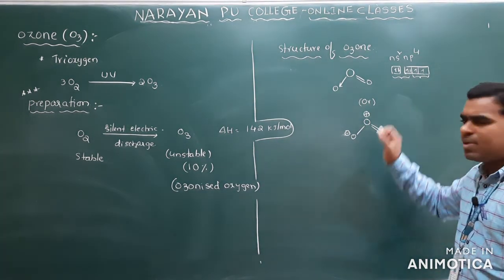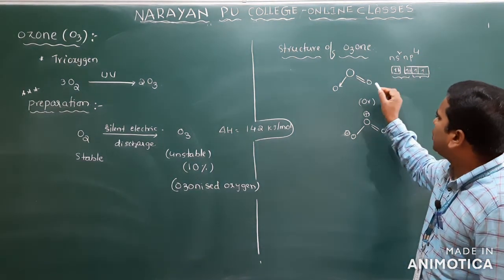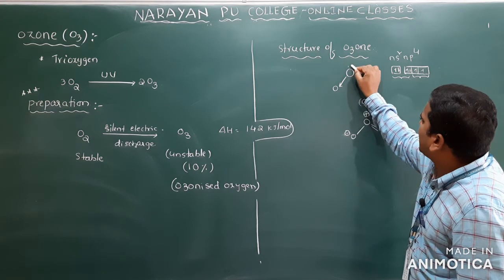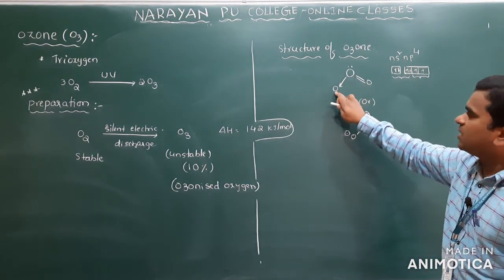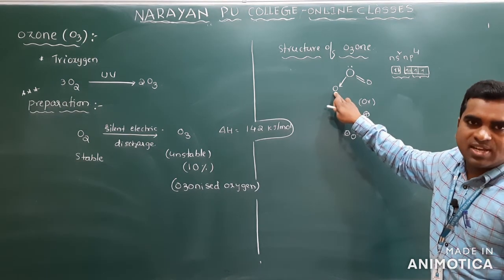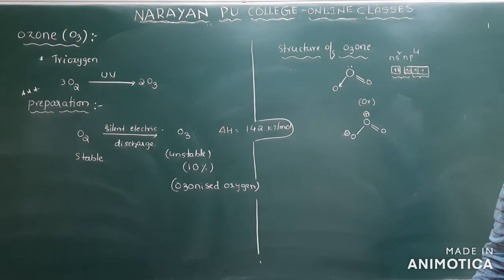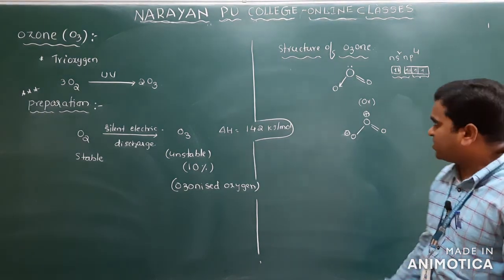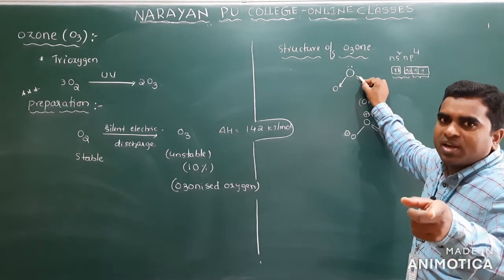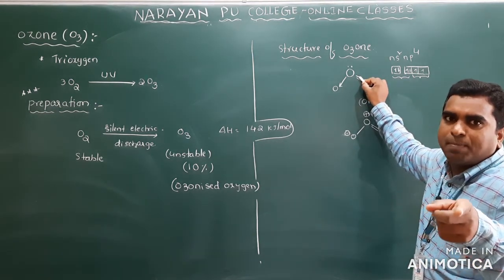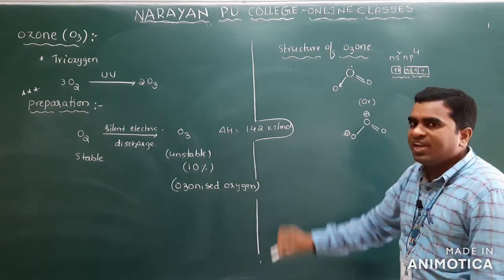Now what is the hybridization of the central atom here? Clear? Central atom means, you already know in this case, how many lone pairs of electrons are there on the oxygen? Only one, because one lone pair is given to the oxygen to form a coordinate bond. So that's why there is only one lone pair on the oxygen. So here how many bonds are there? 1, 2. We will consider only sigma bonds in the calculation of hybridization, not the pi bonds. So 2 sigma bonds and 1 lone pair.